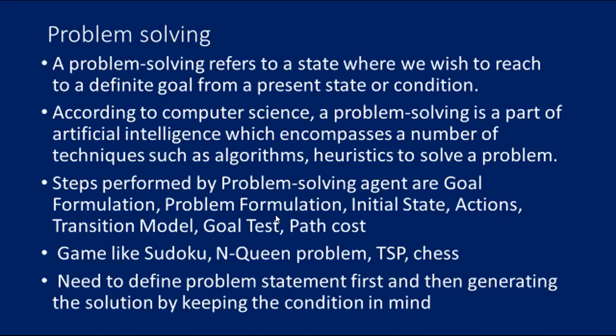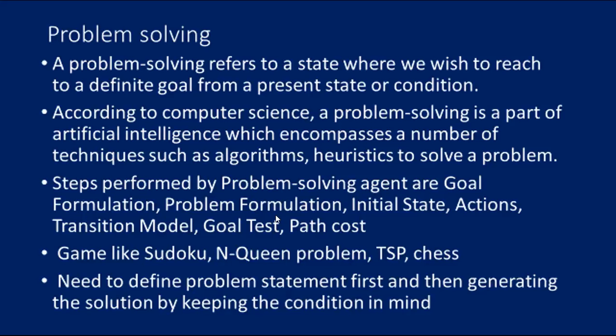Next comes problem formulation. It is the most important step of problem solving, which decides what action should be taken to achieve the formulated goals. There are the following 5 components involved in problem formulation. First one, initial state, which is the starting state or initial step of the agent towards its goal. Next comes actions. It is the description of the possible actions available to the agent.